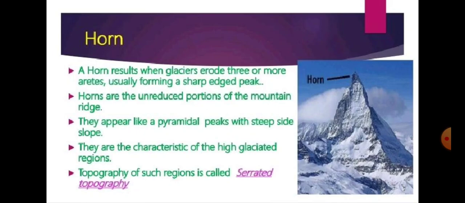That is why it is known as a horn or pyramidal peak. So this is the horn or pyramidal peak, because different cirques are formed on three or more sides of the particular mountain.